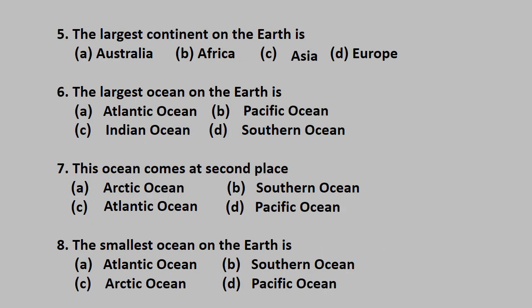The largest continent on the earth is Asia. The largest ocean on the earth is Pacific Ocean. This ocean comes at second place, Atlantic Ocean. The smallest ocean on the earth is Arctic Ocean.